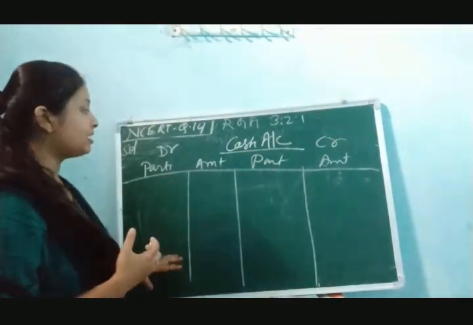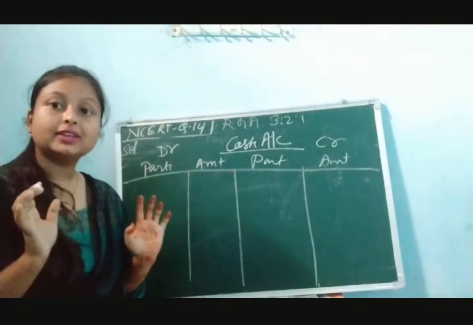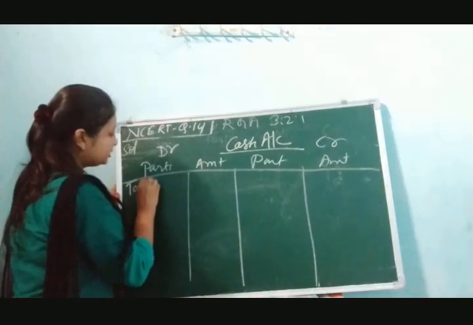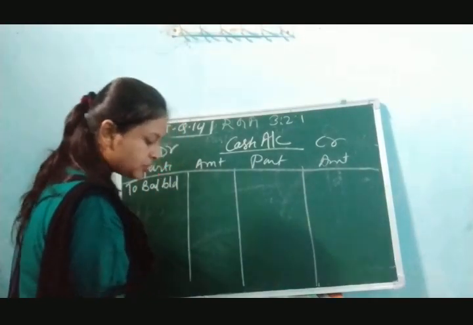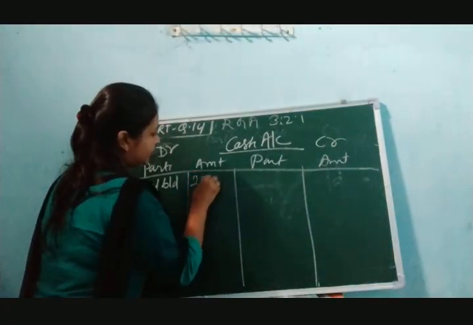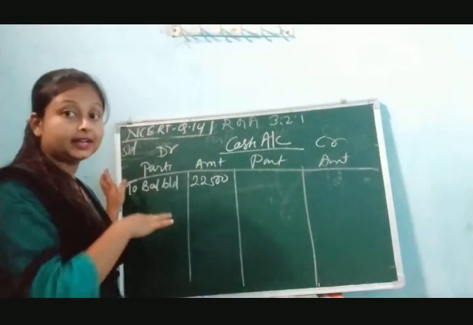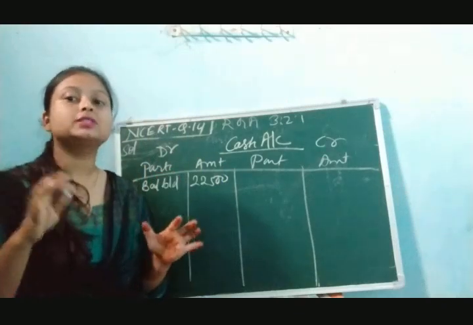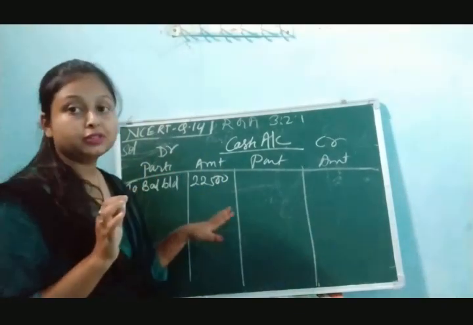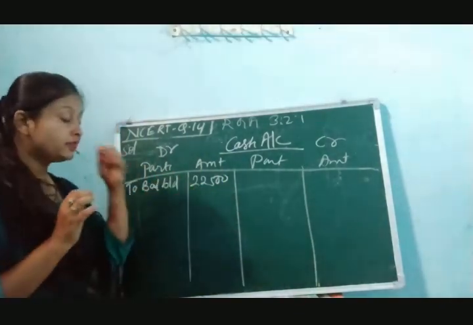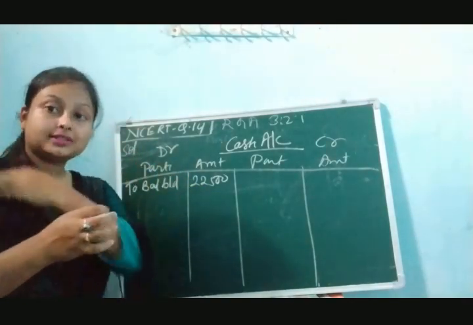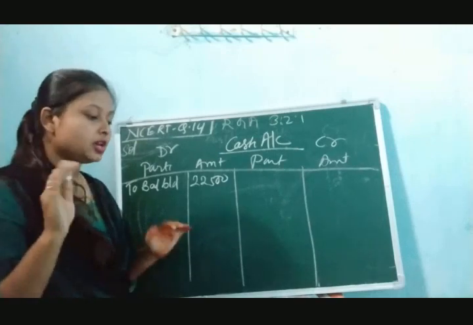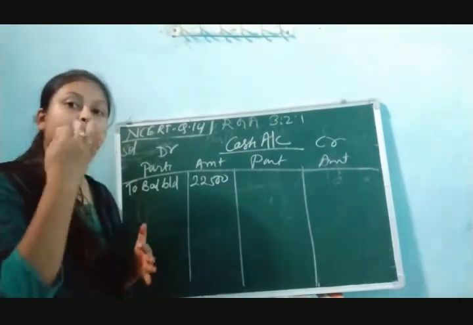So पैसा कहाँ से आया? Firstly, the cash account is having some kind of balance that is given in the balance sheet. So from that balance we will start, balance b/d. In the book it is given the cash amount is 22,500 rupees. Already that is mentioned in the balance sheet that the cash book is having some kind of balance, 22,500 rupees. Now पैसा कहाँ से आ रहा है हमारे पास? तो हमने एसेट बेचा, हमने एसेट बेची कि नहीं बेची? हमने एसेट बेचा, एसेट को बेच करके हमारे पास पैसा आया.